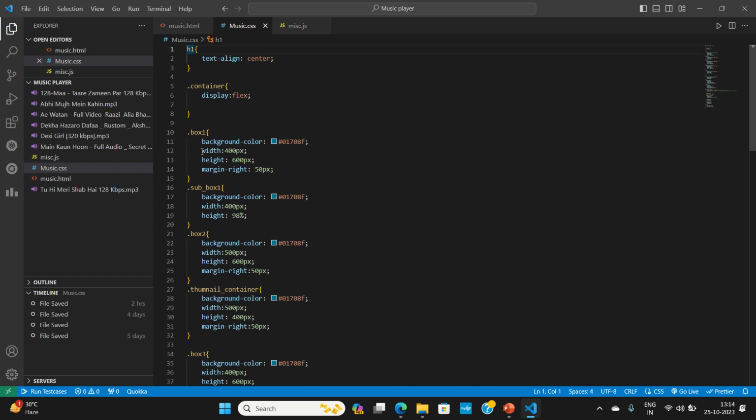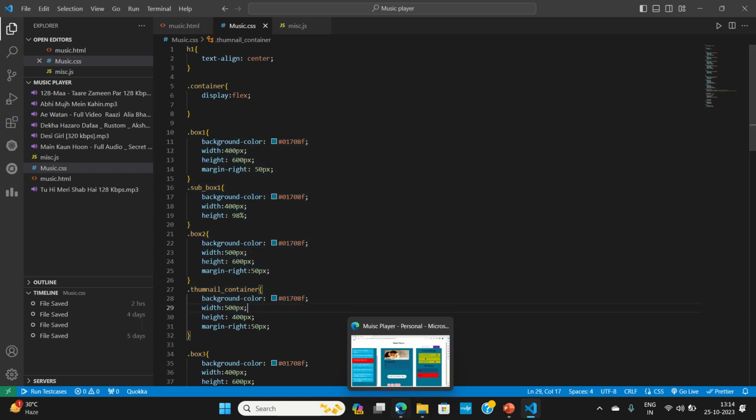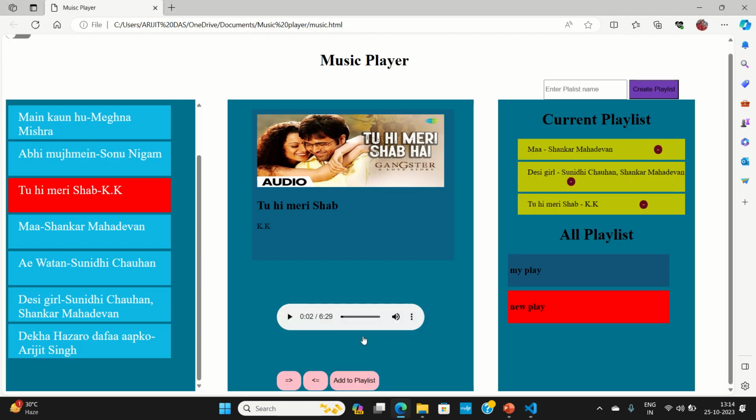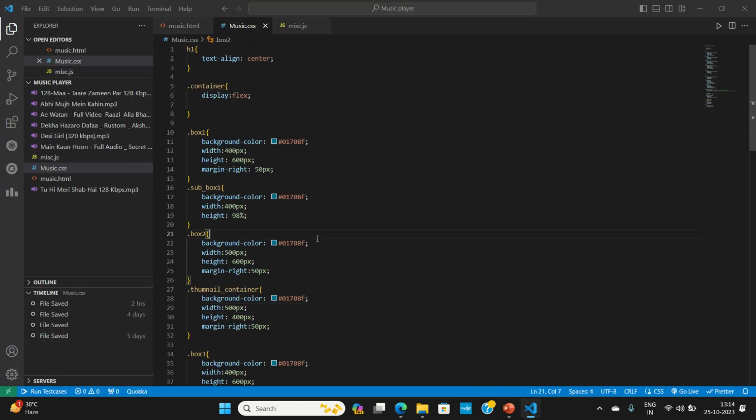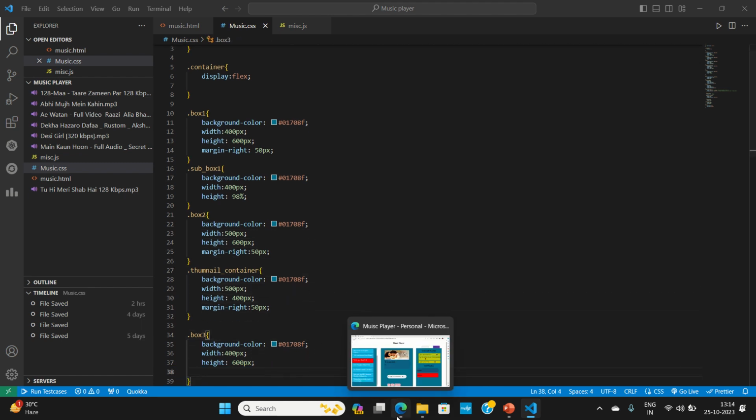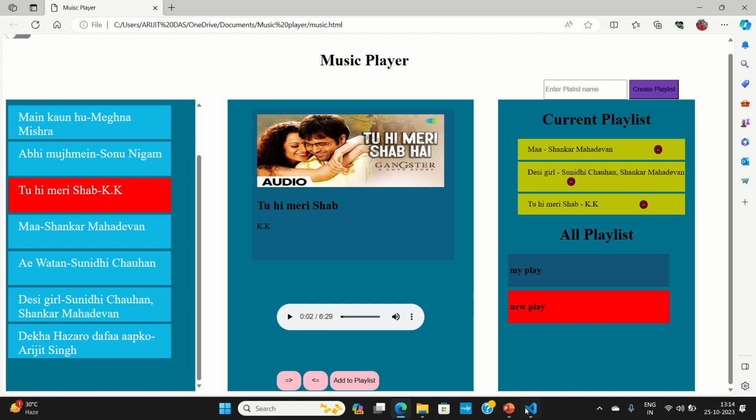Just in a gist, see the background color of the box: all the boxes are blue, and this is my thumbnail container. This blue color and that blue color are a bit different. I created that difference to make it clear that it is a thumbnail container which is going to contain all the artist names and all.